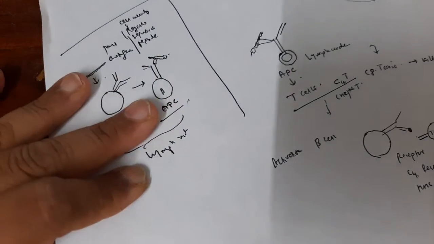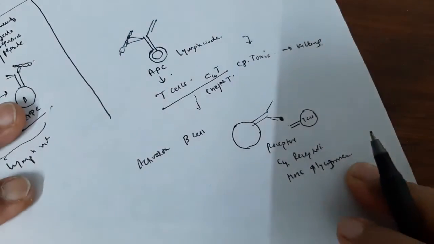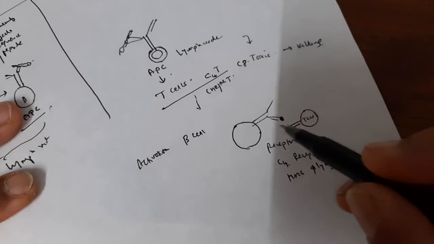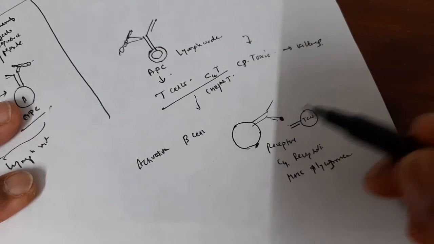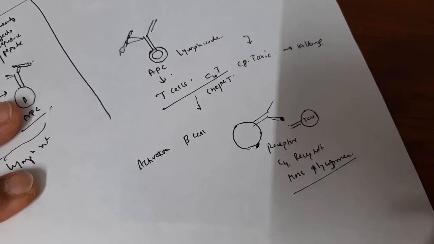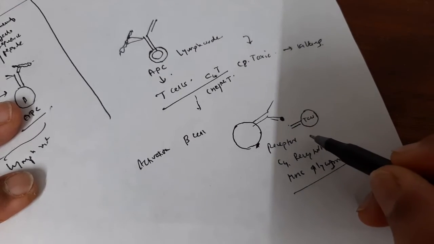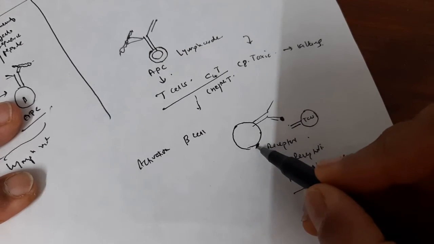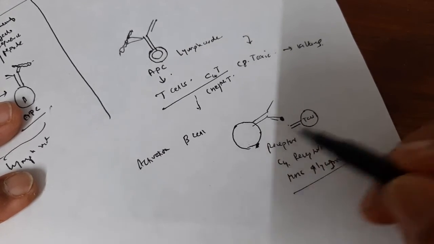When a particular cell is infected with the antigen, the MHC glycoprotein which is over there reflects that, and therefore the T helper cell can recognize this B cell, which is termed the antigen presenting cell.